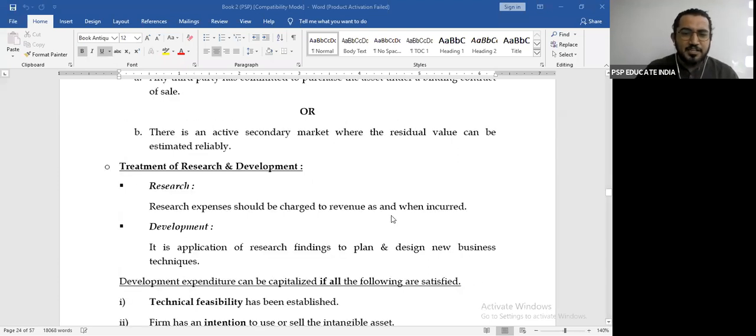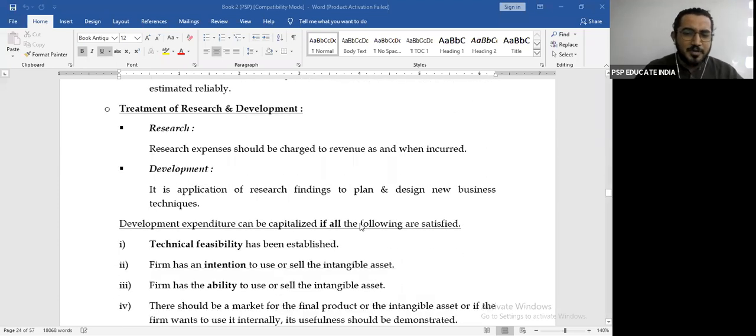Treatment of research and development. What is the meaning of research? Research means you put in some effort to find out the feasibility. So research expenses will always go to the profit and loss account. Development is the practical application of your research findings. Now development can result in an intangible asset. So a development expenditure can be capitalized if all the following conditions are satisfied.